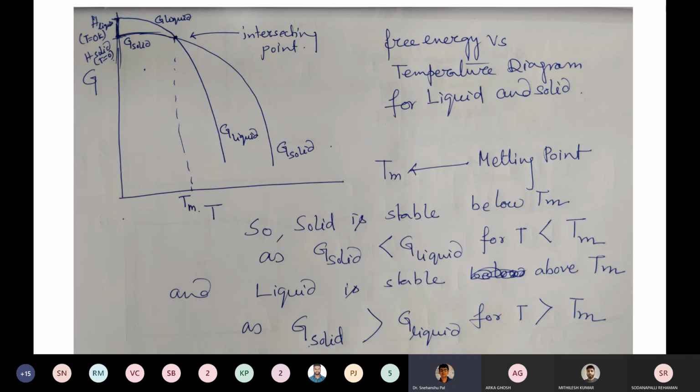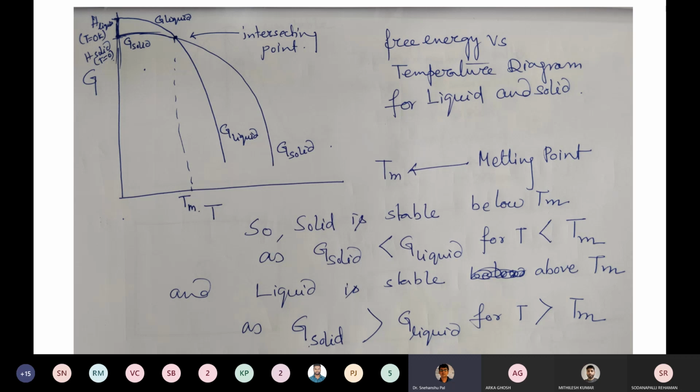Now we have fixed the point. Now we have to check the slope of that curve. What is the value of the slope? Minus S. And which one has higher entropy? Obviously liquid will have higher entropy. So the slope will be much steeper, although it will have a negative magnitude. So the curve will be like that.